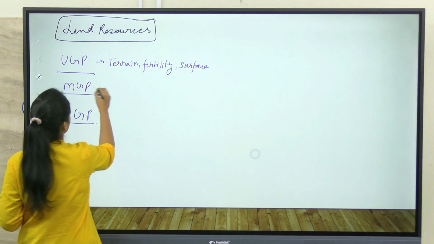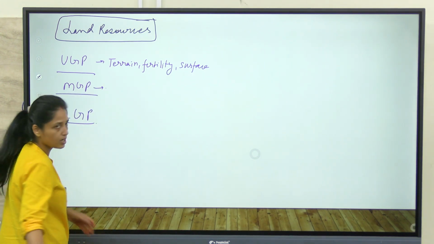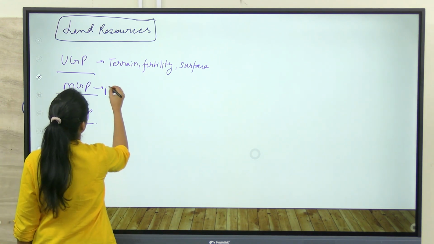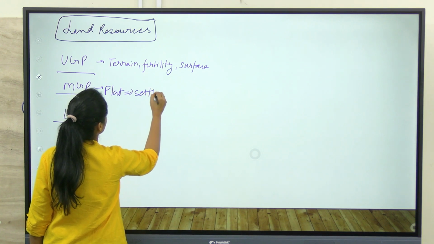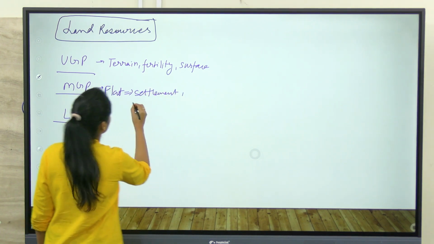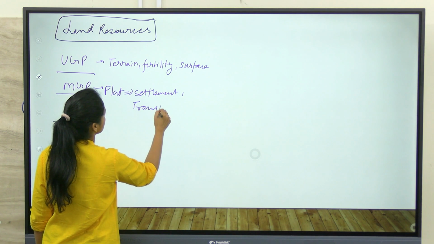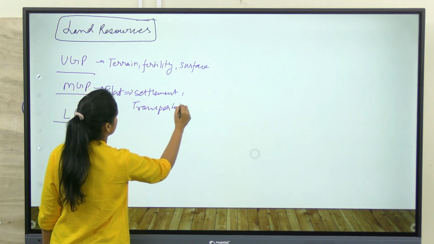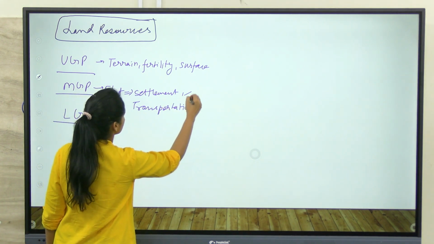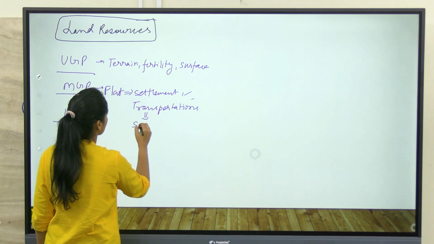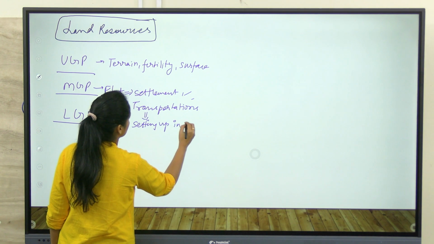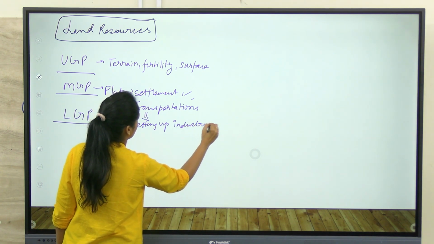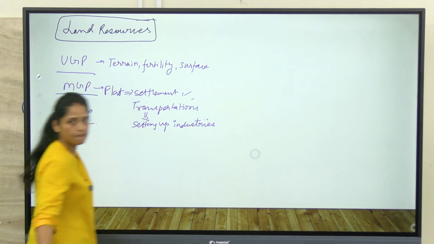Now, coming to middle Ganga plain. Talking about the land resources, here land is flat. So, because of this, settlement becomes easy. Transportation becomes easy. And if all these things are easy, then setting up of industries becomes easy.